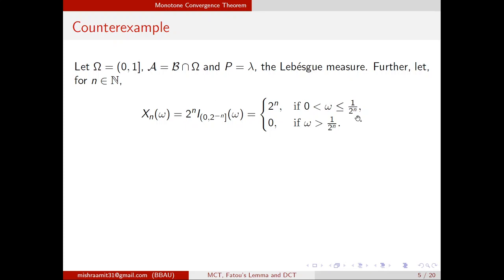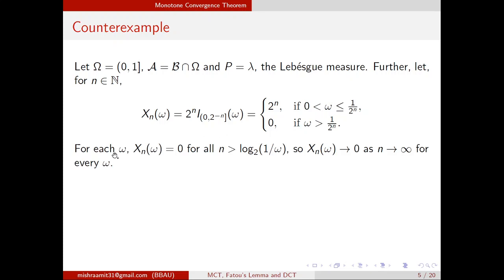and it takes value 0 if omega is bigger than 1 upon 2 to the power n. So you can see here, if omega is bigger than 1 upon 2 to the power n, we can write 2 to the power n greater than 1 by omega, or if I take log, then n is greater than log base 2 of 1 by omega, then Xn(omega) is 0.